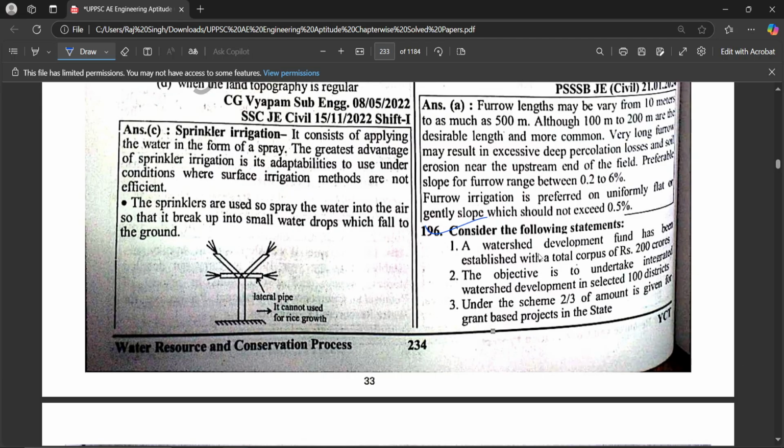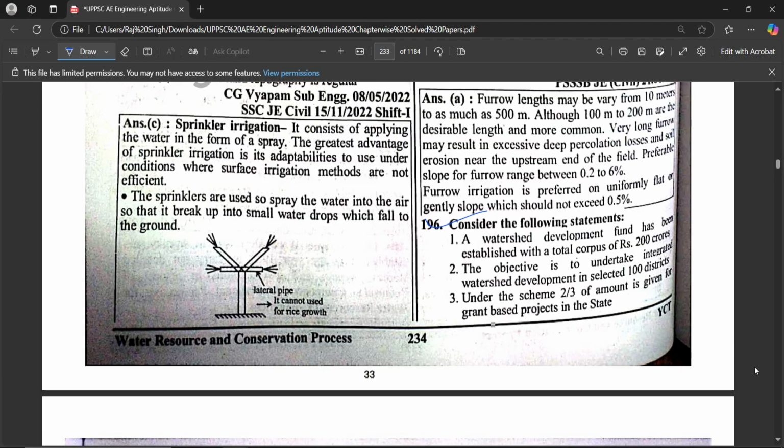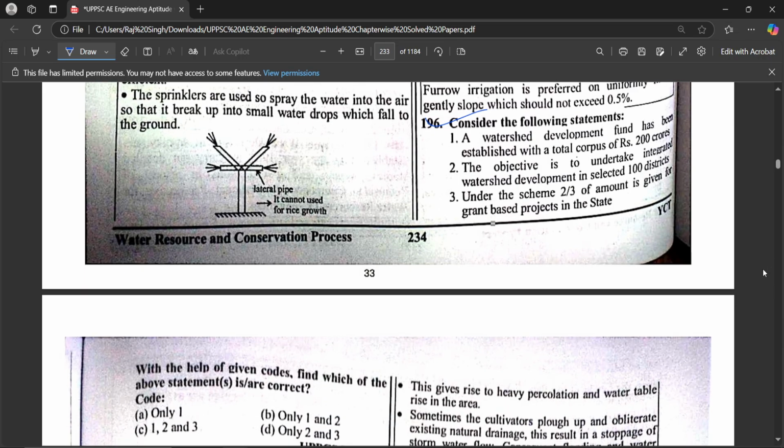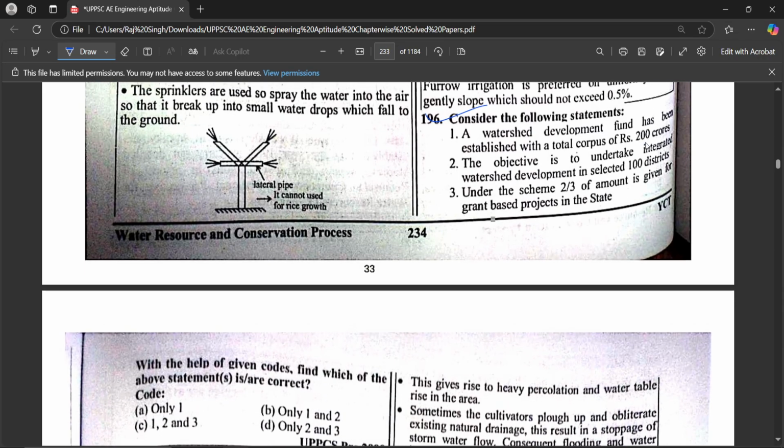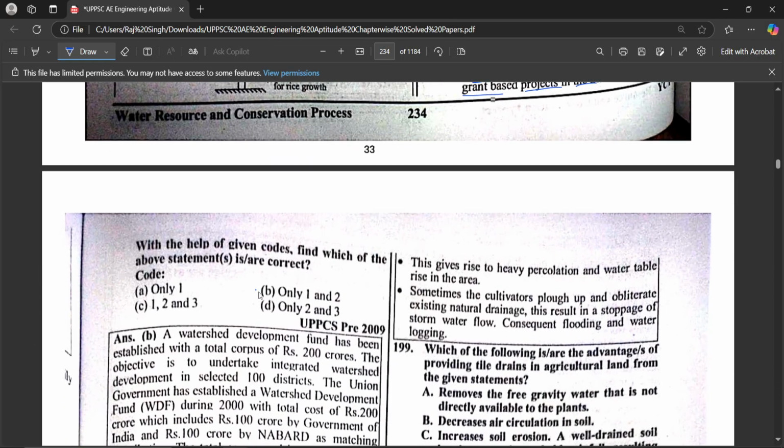Consider the following. A watershed development fund was established with a total purpose of 200 crore. The objective is to undertake an integrated watershed development in the selected 100 districts. Under the scheme, two-thirds of the amount is given for grant-based projects in the states. Hence, the correct option is 1 and 2.